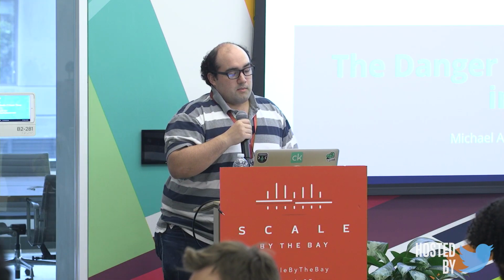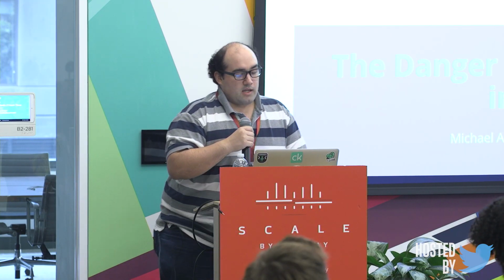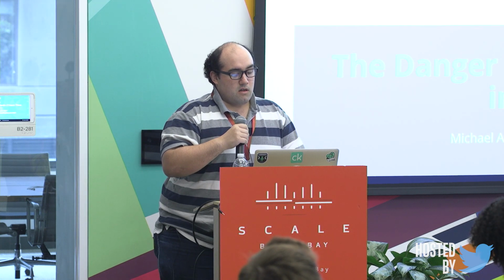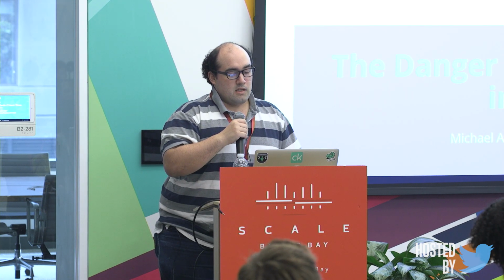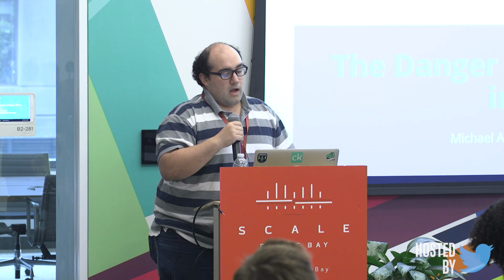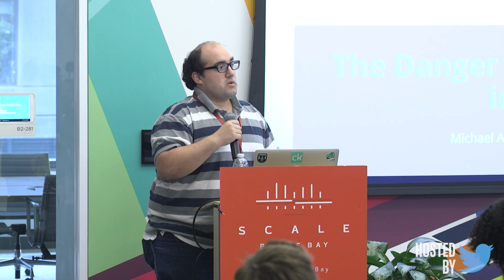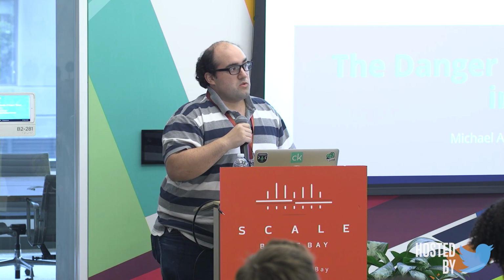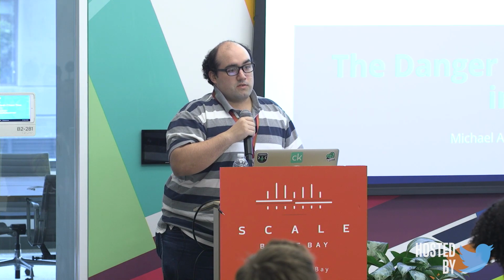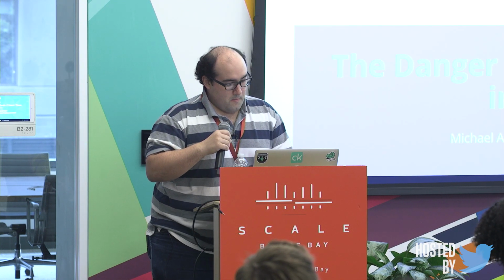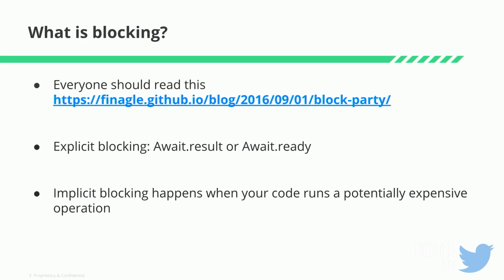What I want to talk about today is the danger of implicit blocking in Finagle. Finagle is an RPC system written in Scala, designed for high performance and concurrency, and it was created by Twitter. We use this as part of our servers and client architecture. I hope everyone reads this blog about Block Party that Twitter came out with, and it really explains what the problems are with blocking and why it's such a big problem.